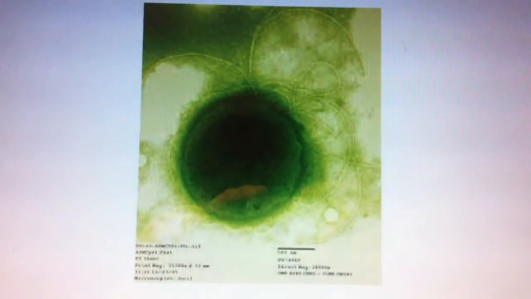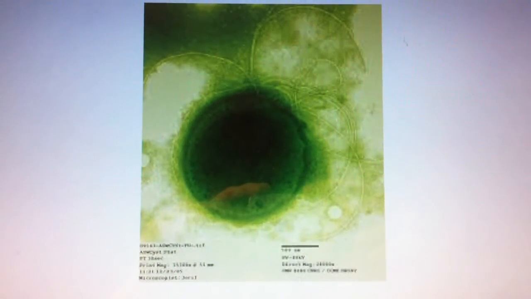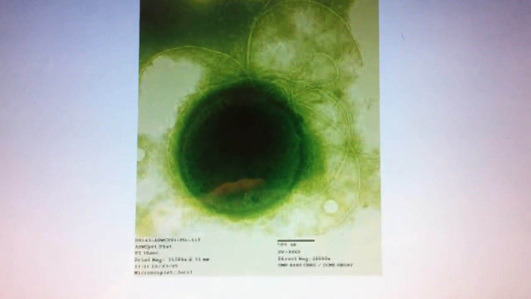Thermococcus litoralis is the last one. It's found around deep sea hydrothermal vents. It lives in extremely high temperatures.